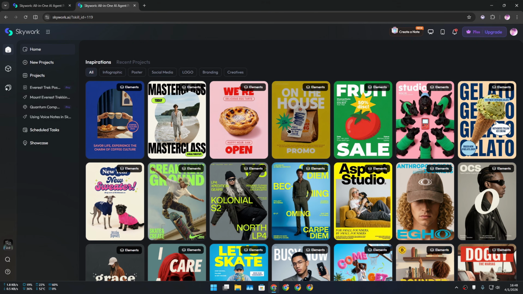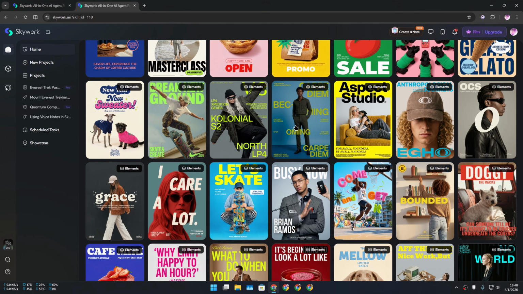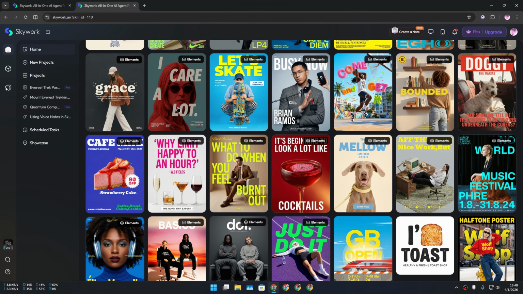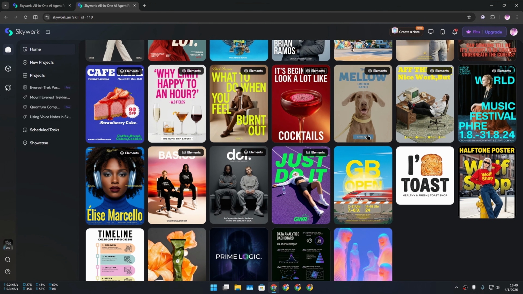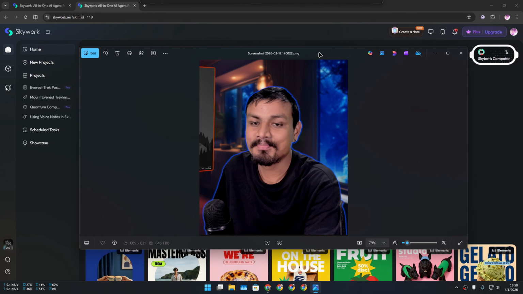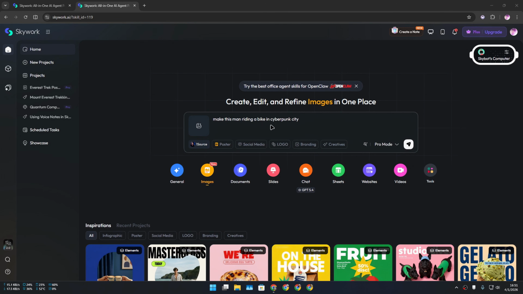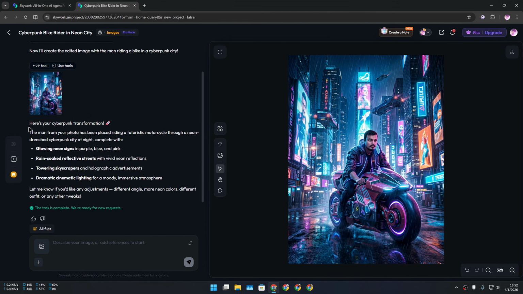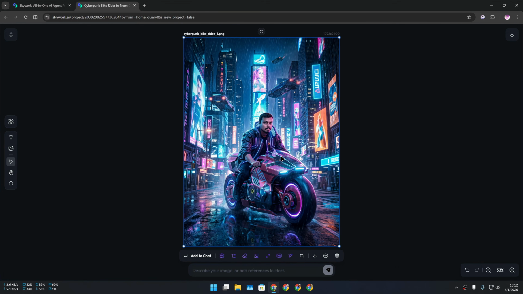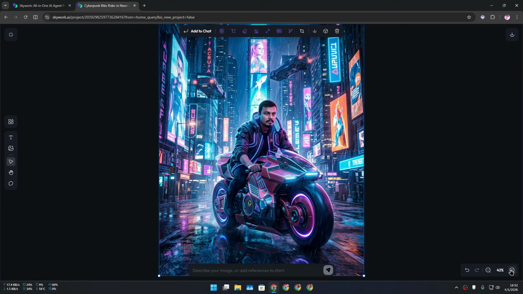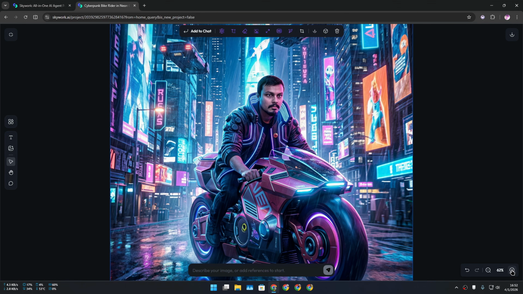If you have any image that you need to edit and make better, you can simply upload it and ask AI to edit it for you with what changes you want and all that. Let me actually give you guys a demo. I'm going to upload this image here and I'm going to ask it to edit the image for me. Man riding a bike in cyberpunk city. And here is our picture. Let's actually go full screen and zoom in a little bit. Not that bad. We can do further refinement.